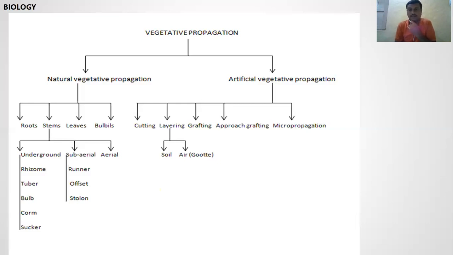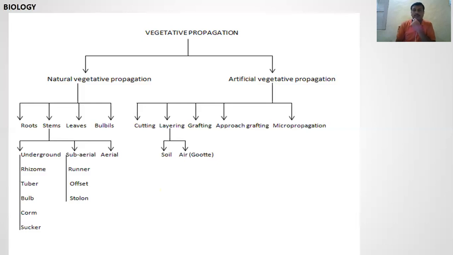Example, Eichhornia species. And last is the stolon. In subaerial modification, it grows upward like an ordinary branch and then bends completely down and develops roots. Example, mentha, jasmine, strawberry are also examples of stolon.